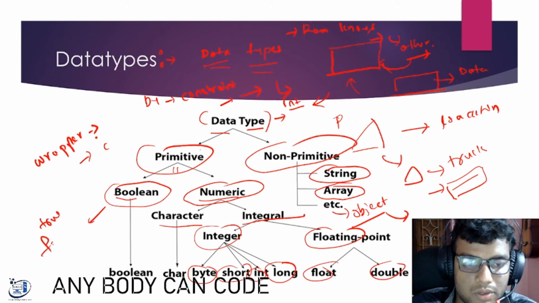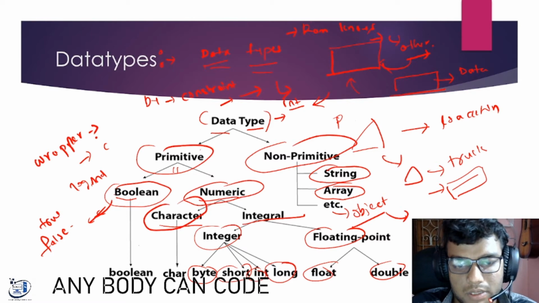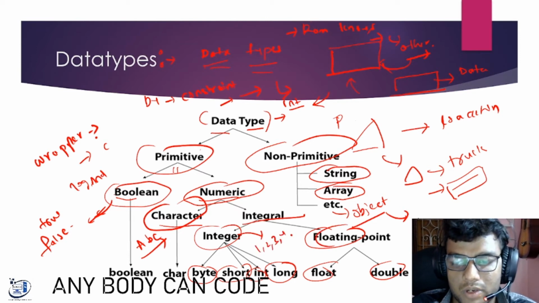You may have known in math there is a Boolean function. All digital logics like AND, OR, these things are like Boolean. Character means A, B, C, D, the characters and alphanumerics. Integer means simple integers 1, 2, 3, 4, and floating one means decimal numbers. Boolean is one character at a time.